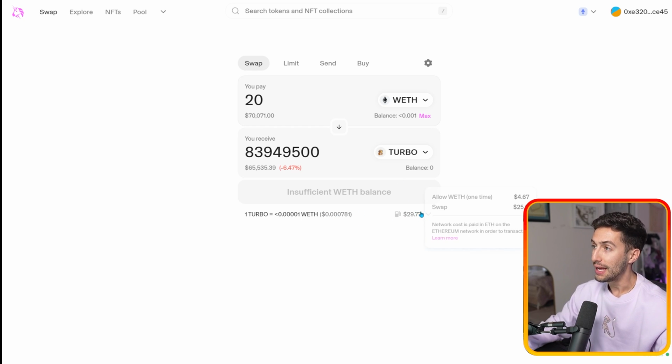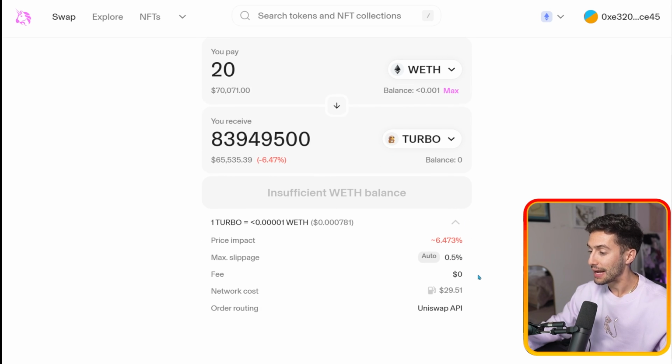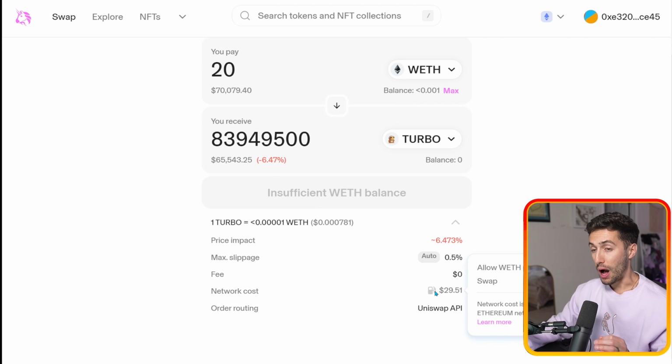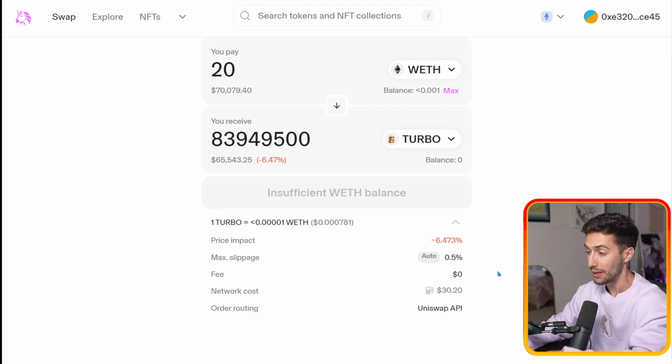Now, as long as the price impact is not crazy, you can swap, but the only other thing you want to pay attention to is this number right over here, and this is gas. If you click the drop down here, the swap cost is about $24, and allowing wrapped ETH to be used on Uniswap is another transaction, which is about $4. So that's a pretty significant amount of money right here. It's going to cost you to swap into Turbo.